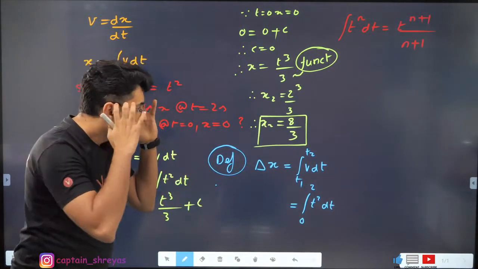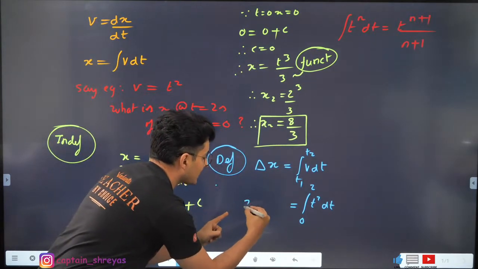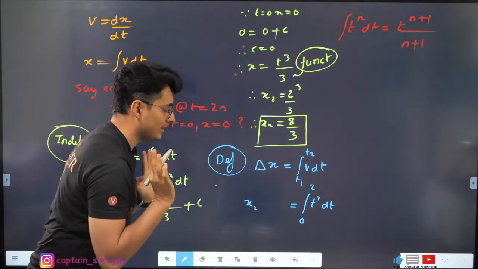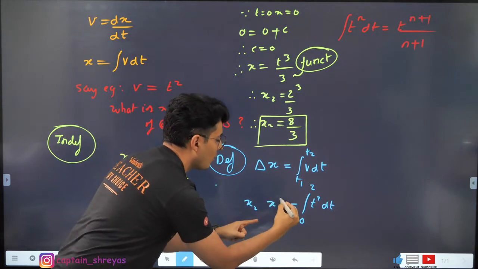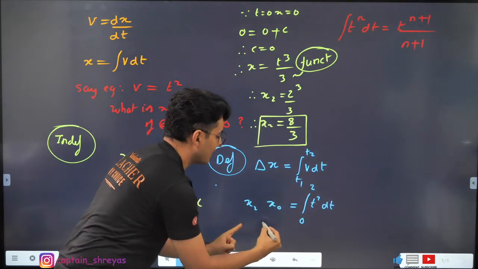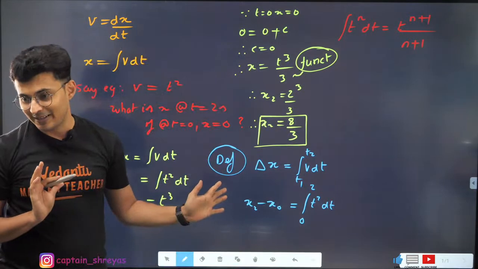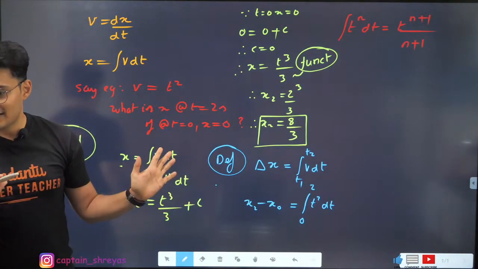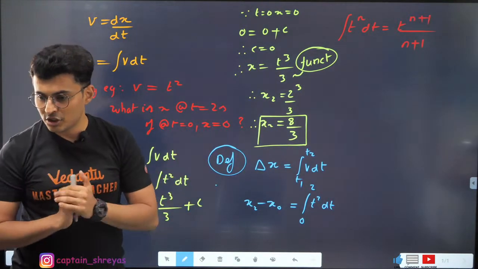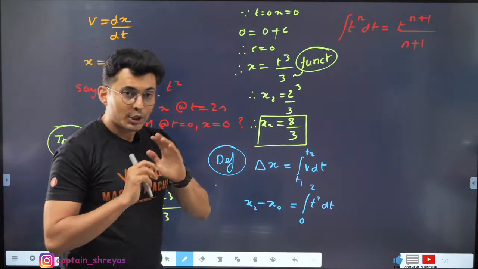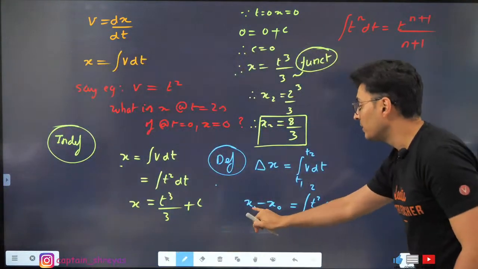The value of x when time is 2, I'll put as x2. The value of x when time is 0, I'll put as x0, and subtract them. That's all. Is that clear? Everybody understood?